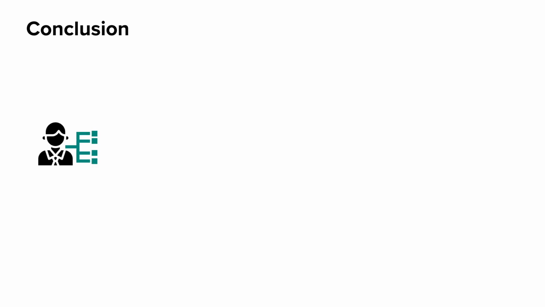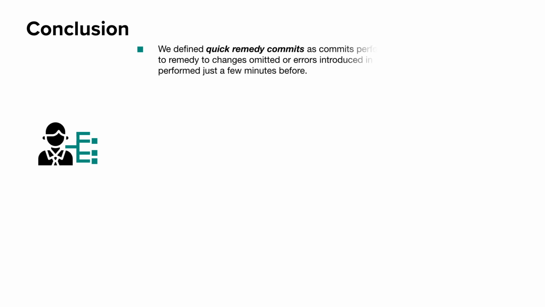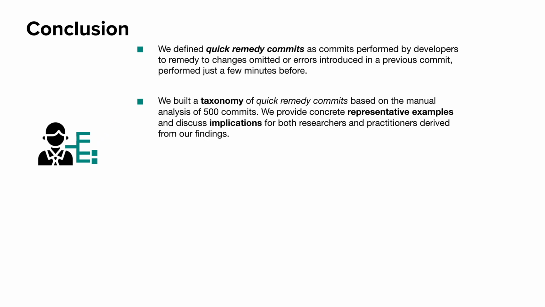Now I would like to wrap up my presentation with a few conclusions. In our research work, we first defined those commits that quickly fix an issue introduced in the previous commit as quick remedy commits. And then we built a taxonomy of quick remedy commits by manually analyzing 500 selected candidate commits. For each category in the taxonomy, we describe a concrete representative example and provide implications for both practitioners and researchers.